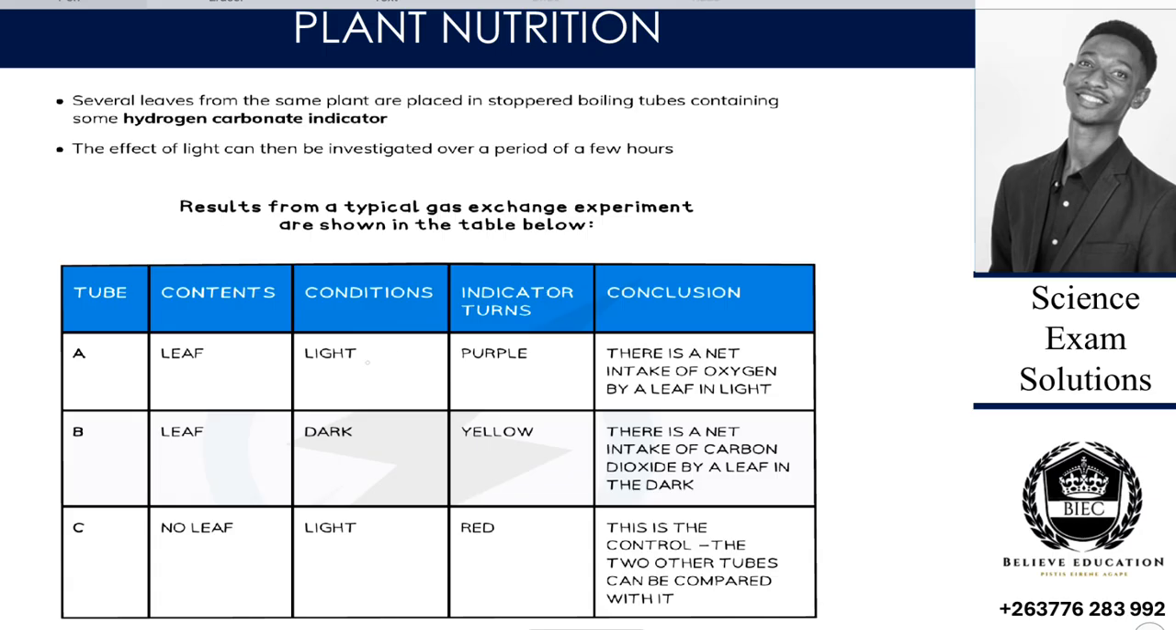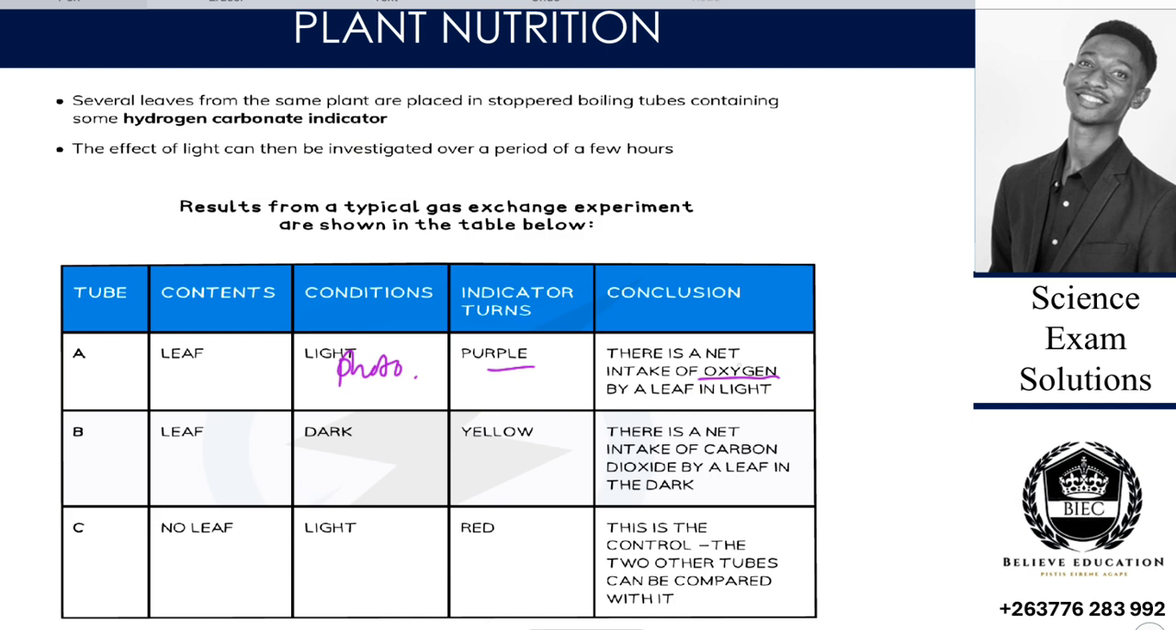So if there is light, it means that there is photosynthesis that's going to take place. Here we have photosynthesis taking place. So in other words, a lot of carbon dioxide has been taken in, and the carbon dioxide concentration would decrease. That's why the indicator then turns purple to show that there is a low concentration of carbon dioxide. Then in conclusion, there is a net intake of oxygen by the leaf in the light.